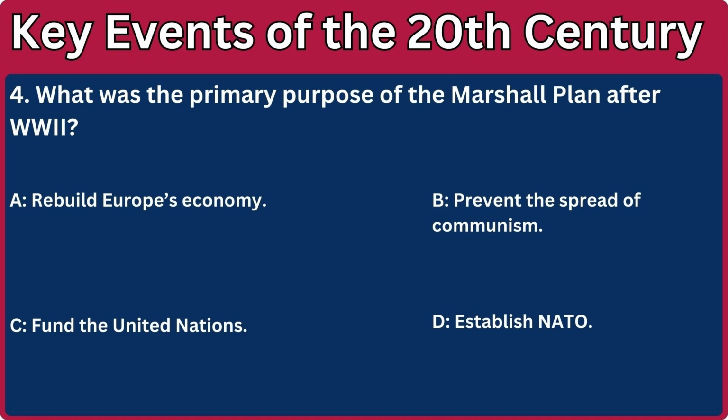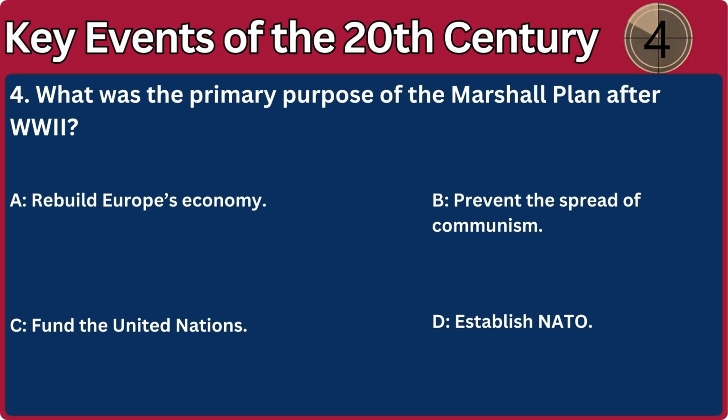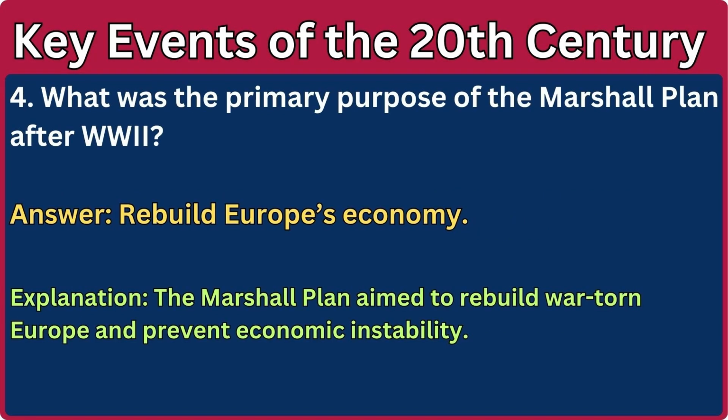4. What was the primary purpose of the Marshall Plan after World War II? A. Rebuild Europe's economy. B. Prevent the spread of communism. C. Fund the United Nations. D. Establish NATO. Answer: Rebuild Europe's economy. Explanation: The Marshall Plan aimed to rebuild war-torn Europe and prevent economic instability.